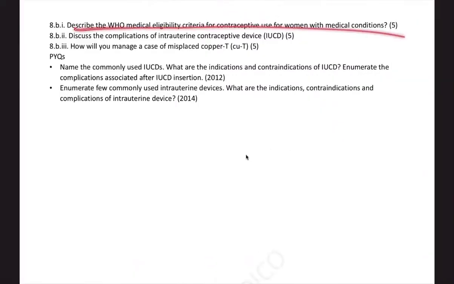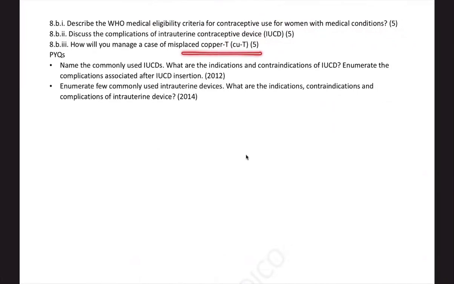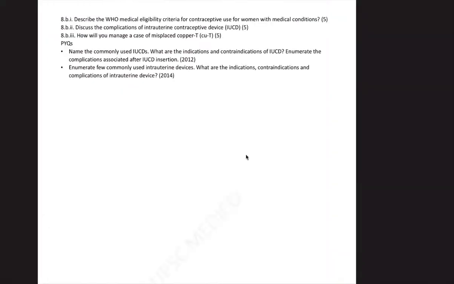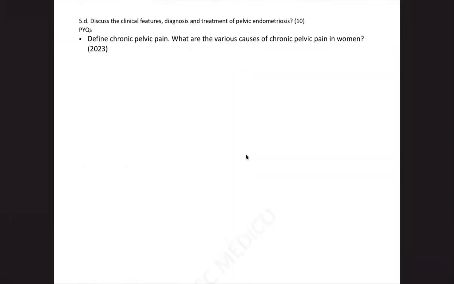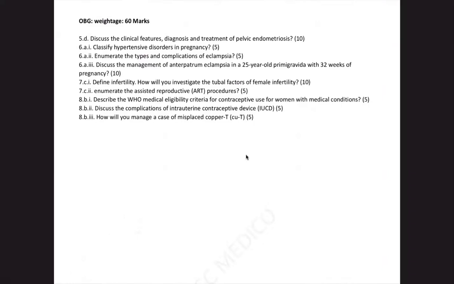And also the WHO medical eligibility criteria for contraceptive use, the complications of IUCD, and how you will manage a misplaced copper T are the questions from the IUD part. So these are very simple questions, not tricky, with regards to OBG. So not many difficult questions in OBG.